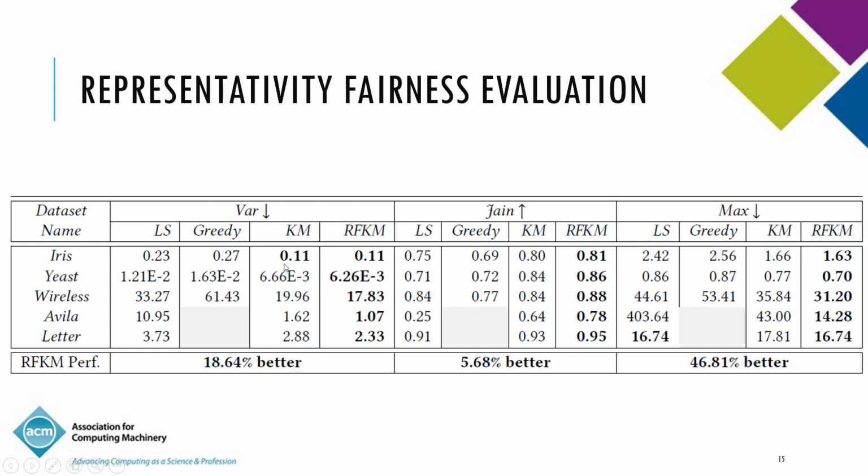As you can see, REKM achieves the best representativity fairness, and it is no surprise because it is designed to enhance representativity fairness, whereas none of them have that incentive. In particular, we achieve 18.6% improvement in the variance measure, and only 5.6% improvement on the gain measure, and around 46.8% improvement on the max measure.